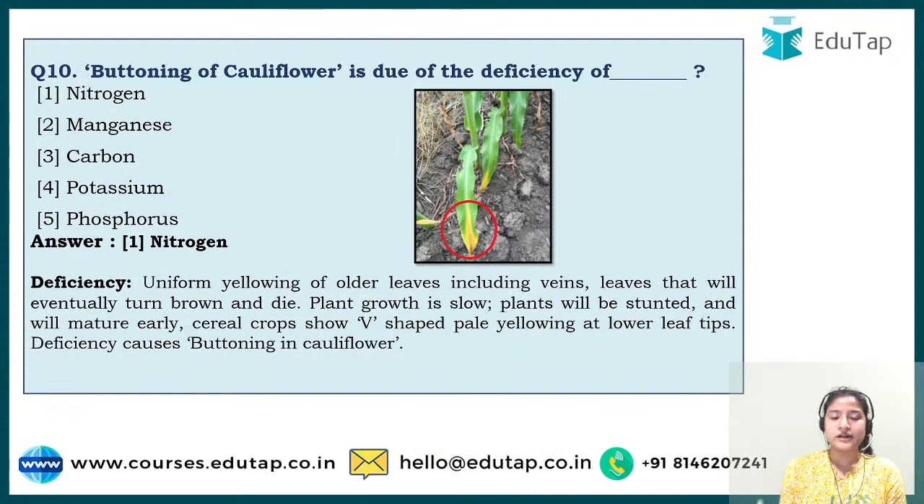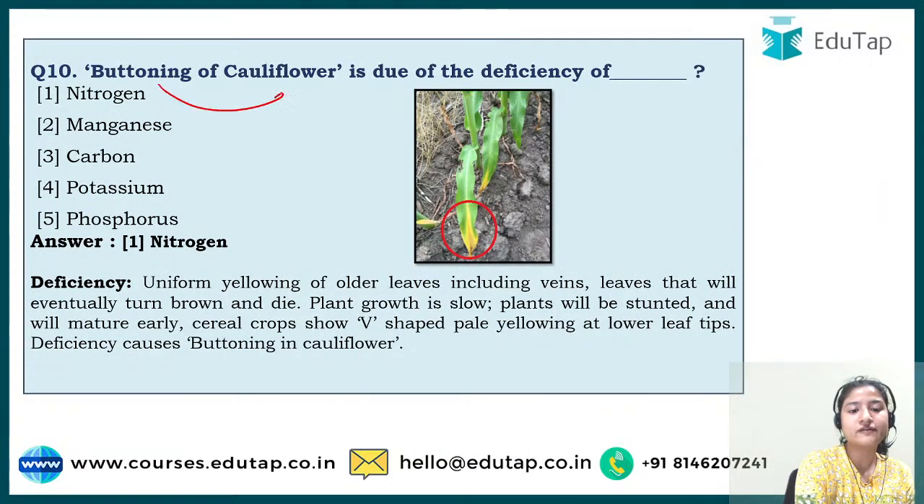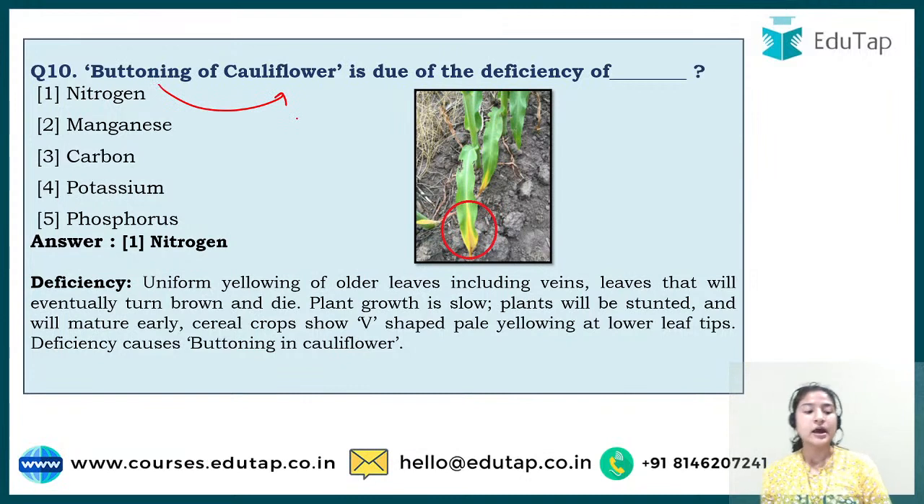If we go for normal deficiency, because this buttoning of cauliflower is a specific case, right? But here in this particular thing, first we'll go for deficiency of nitrogen. How to check if a particular plant is deficient in nitrogen or not? The yellowing of leaves, you must have seen yellowing of leaves, right? But it is not always due to the deficiency of nitrogen. It can be due to other reasons also, right?